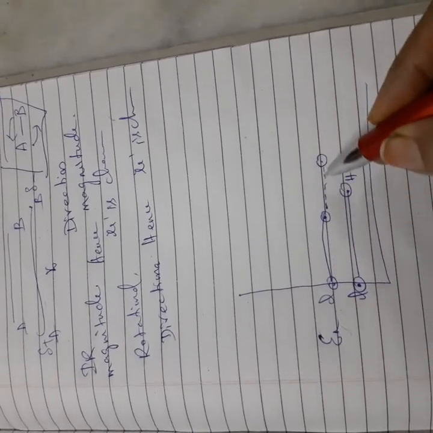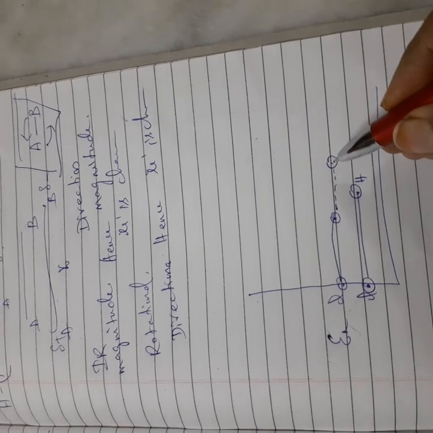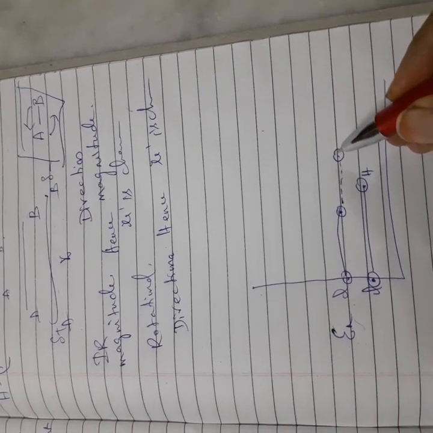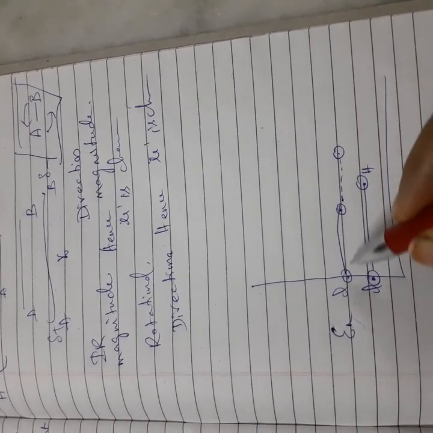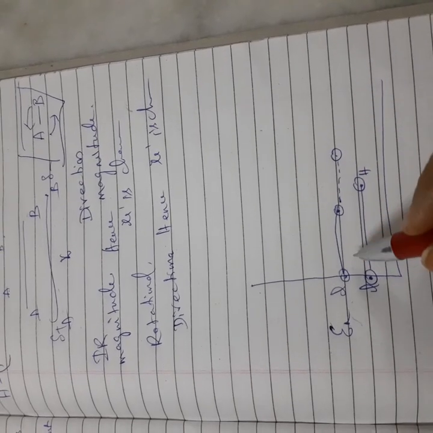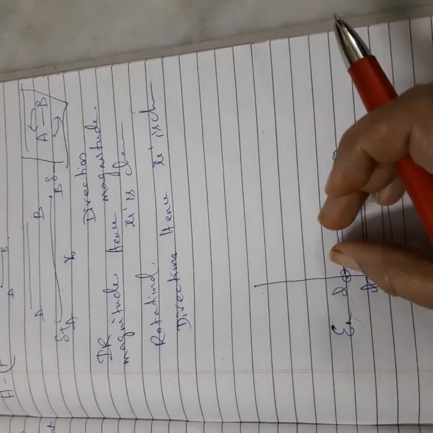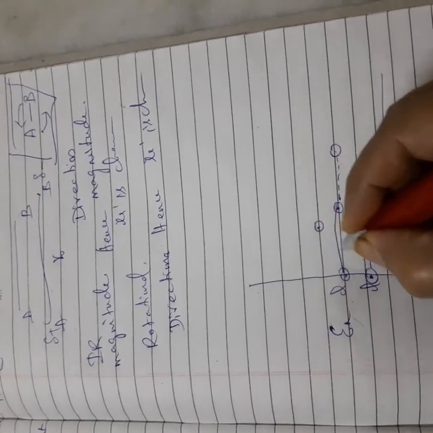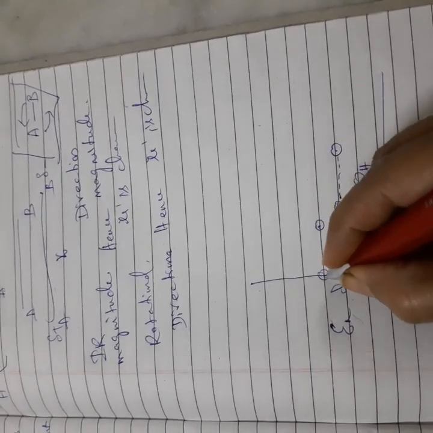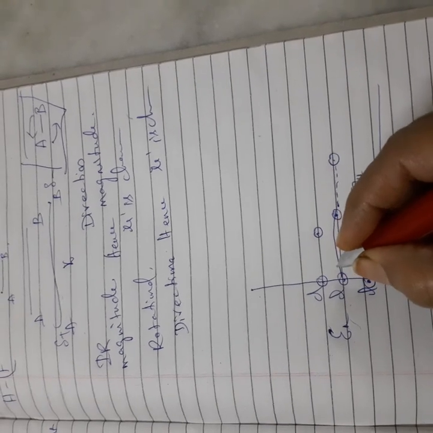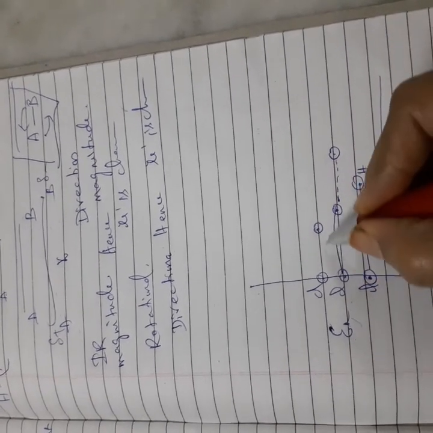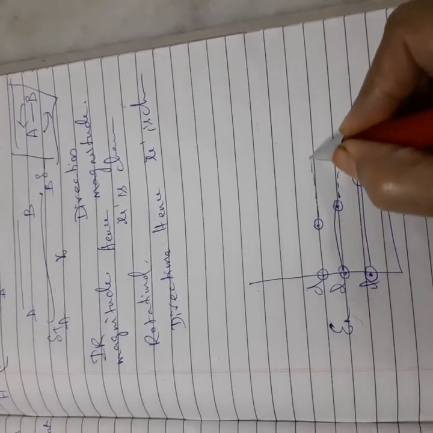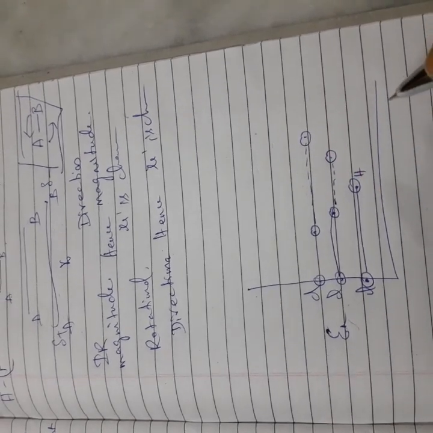When hydrogen is going away, attractions will decrease. So automatically chlorine will attract this H more towards itself. So as the energy increases, hydrogen comes more close towards chlorine. Again repulsions are increased, so hydrogen will move away like this.